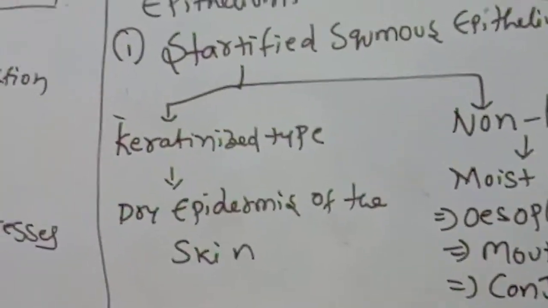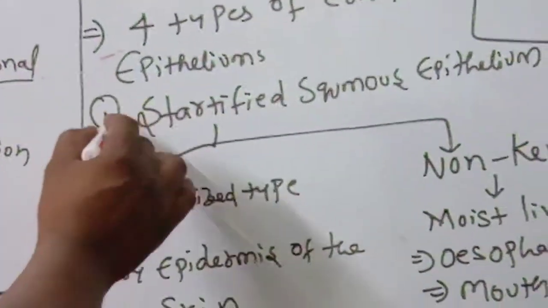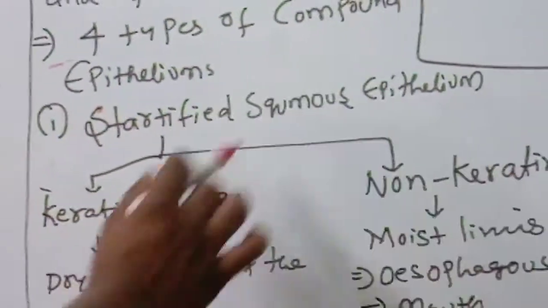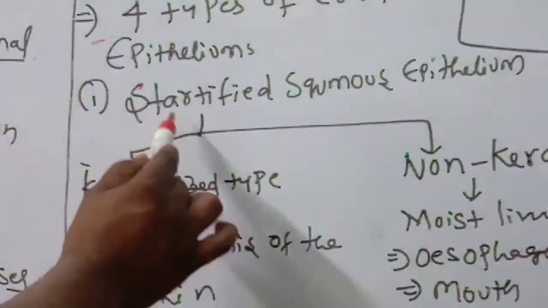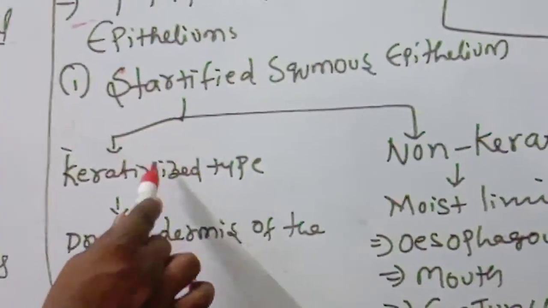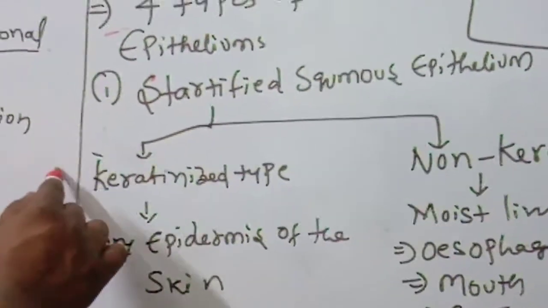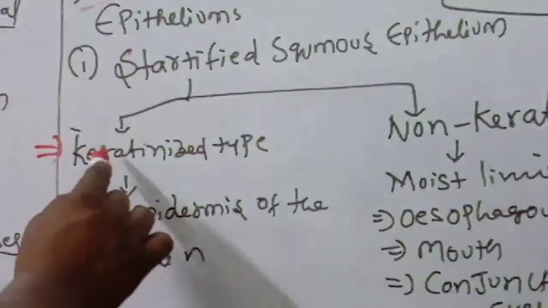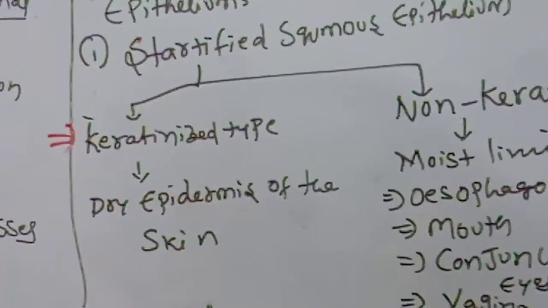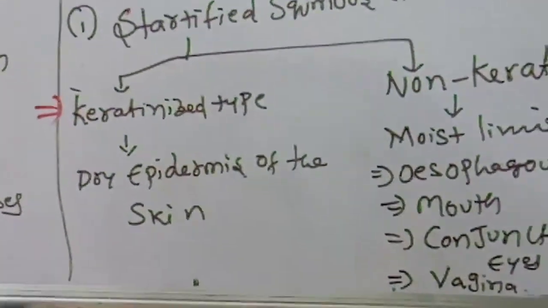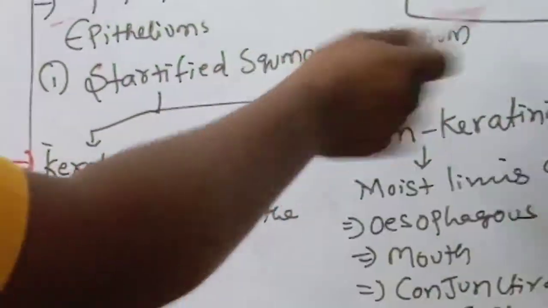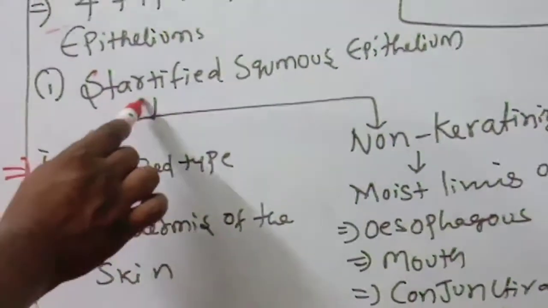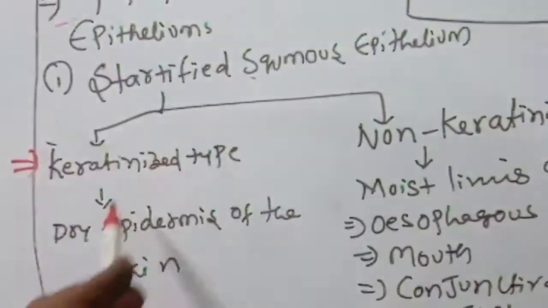The first one is stratified squamous epithelium. It is divided into 2 types based upon the keratin. Where keratin pigment is there, we call it the keratinized type, stratified squamous keratinized epithelium.